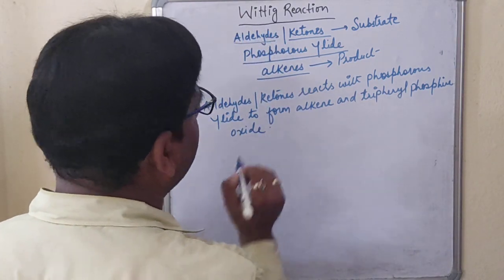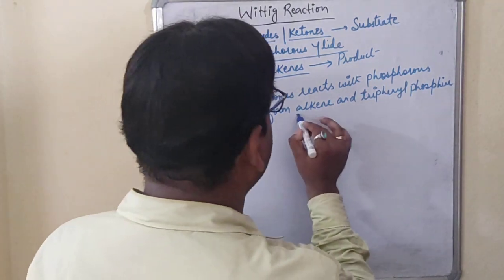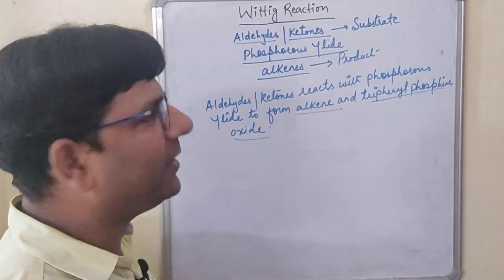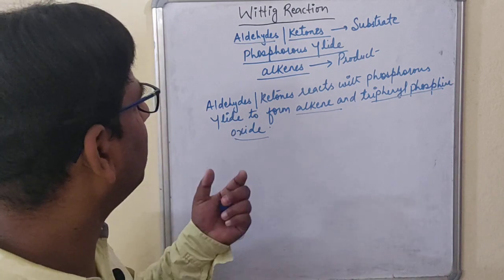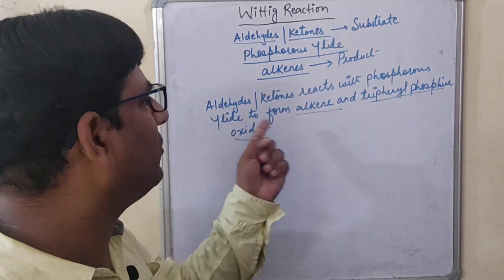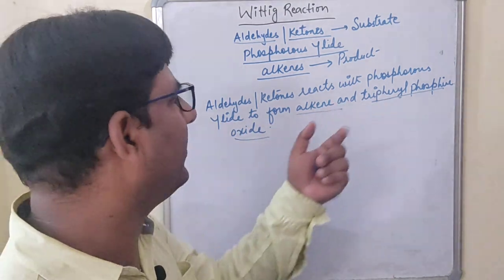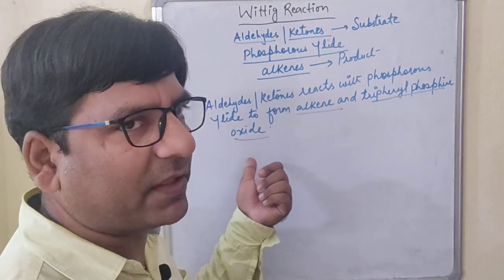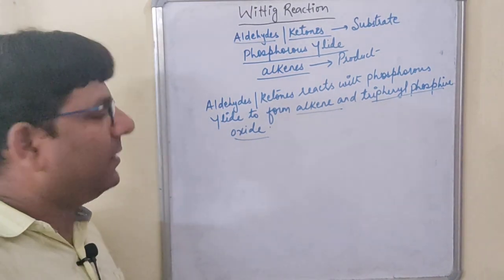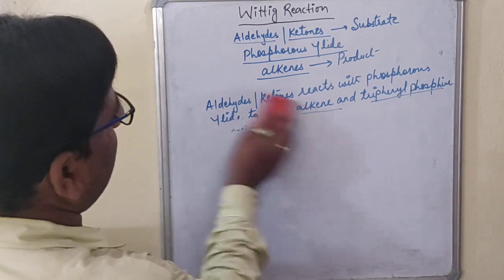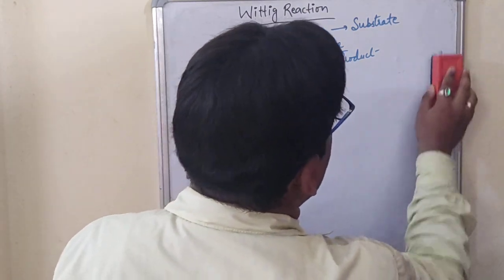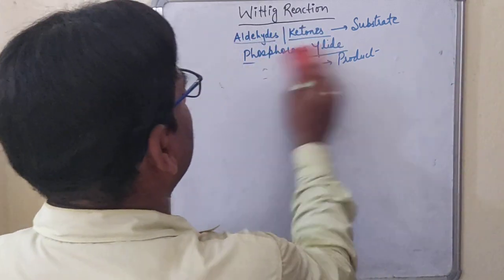Means this is the main product and this will be the byproduct of the reaction. So what is the Wittig reaction? The reaction of the aldehyde or the ketones with the phosphorus ylide to form alkenes and the triphenyl phosphine oxide. Now let us see the reaction, students.